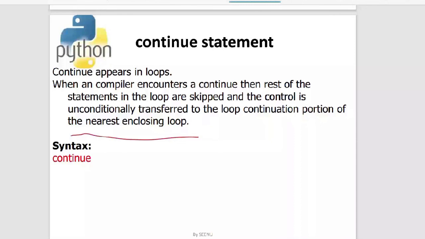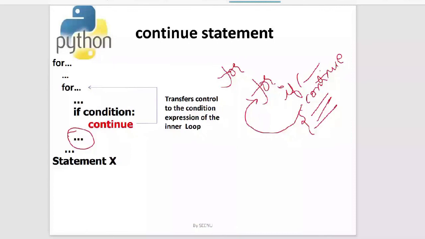In a similar way, if I use break in the inner for, what happens? Only the inner for will break, and the control goes to the outer for. So this is how you use it internally. Your logic has to be built accordingly, according to the concept. Is it clear how to use it inside the nesting of the for and all that?